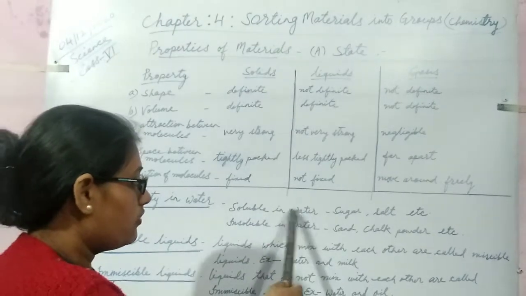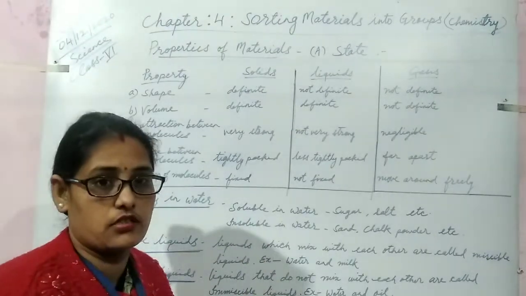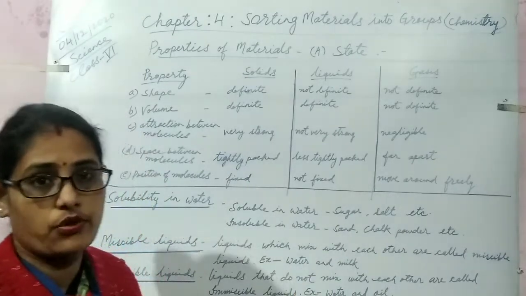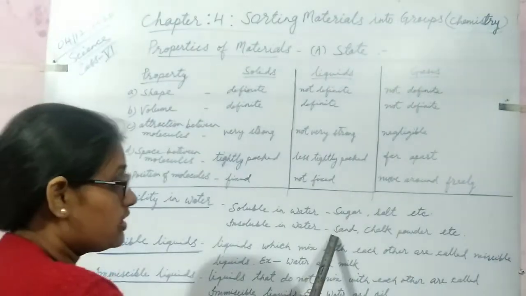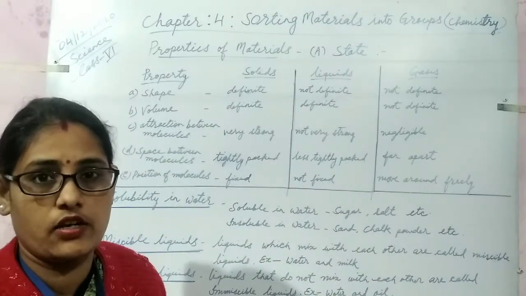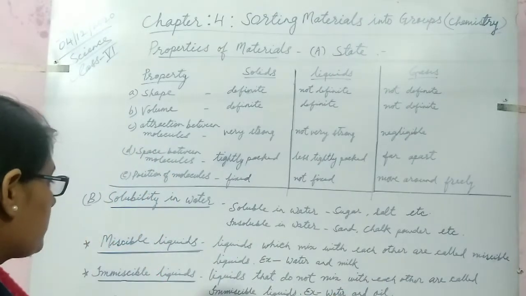Some examples are given here. Soluble substances which can be easily dissolved in water are sugar, salt, etc. But sand, chalk powder, etc., cannot dissolve in water. That is why they are known as insoluble substances.